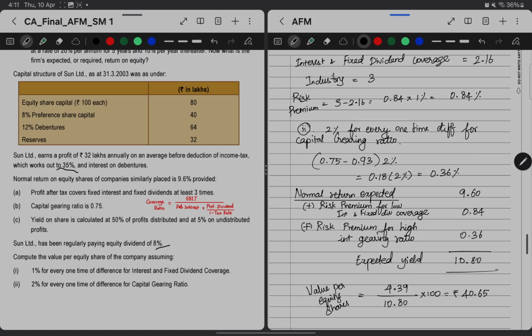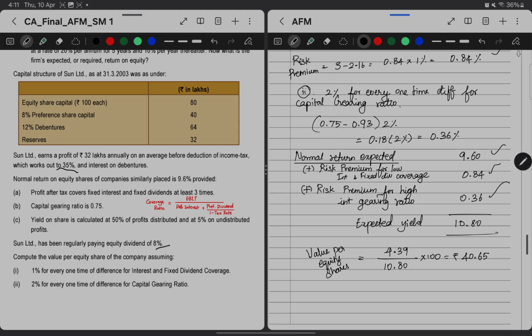Now the normal return expected is 9.6 based on the similarly placed companies, and the differential which we got compared to the normal return on similarly placed companies, in case of interest coverage is 0.84, which we found out previously, and in case of capital gearing is 0.36. Giving adjustment to those factors, our expected yield will be 10.8 percentage.